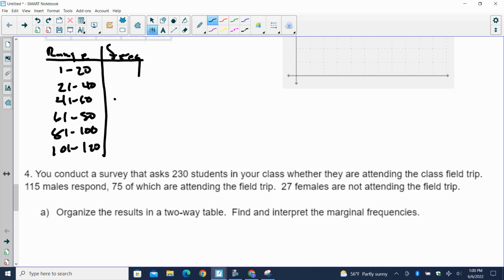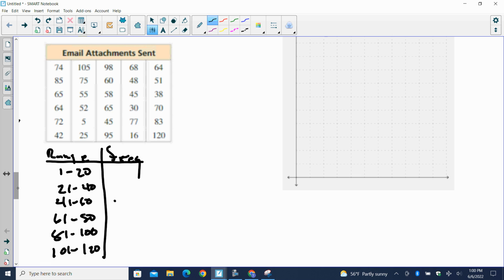Okay? All right, looking at my information. From 1 to 20, I see 1, 2 of them.